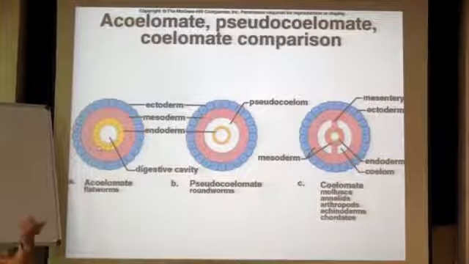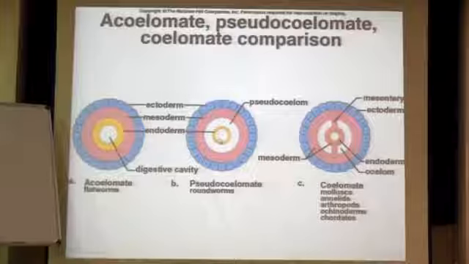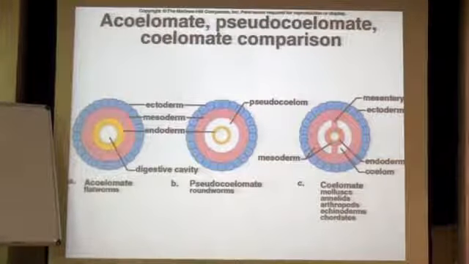This will help you remember your table that I have given you today. So if you want to know what acoelomates are, it should immediately click that acoelomates do not have any other cavity apart from the digestive cavity, and that is the reason they are acoelomates. Pseudocoelomates, when you see this, you will find 2 cavities, one is here and one is here. Still it is pseudocoelomate because it is confusing. That's why it is false.